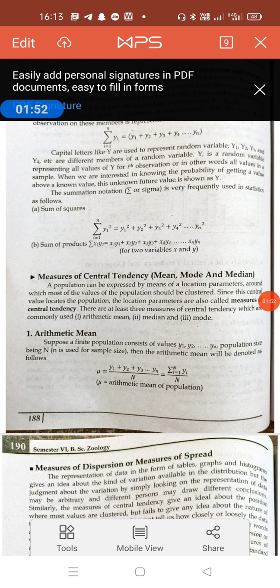It should not be affected by the fluctuations of the sample, it should be calculated on the basis of all the observations of the data, it should be capable of further algebraic treatment, and it should not be affected by the extreme values of the data. These are the important salient features of central tendency.